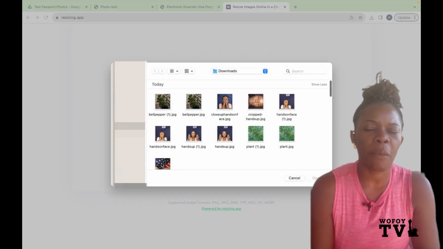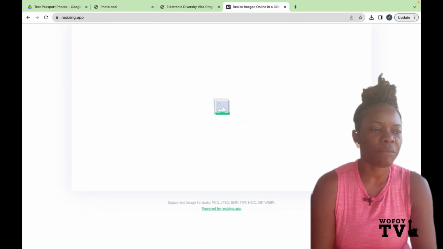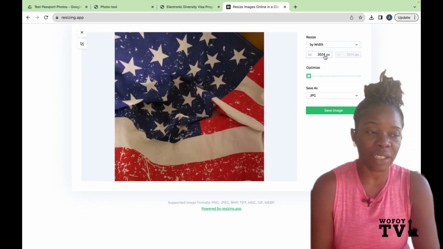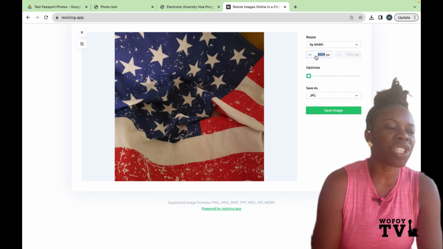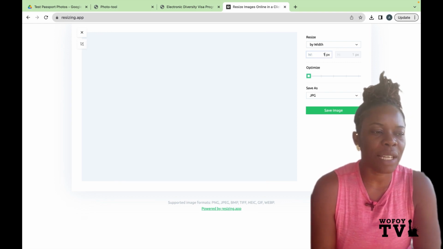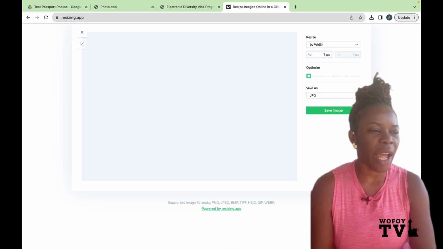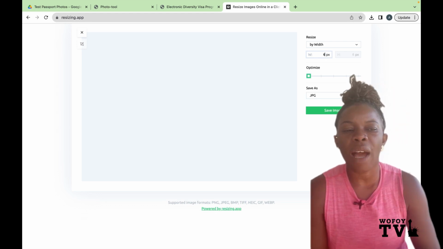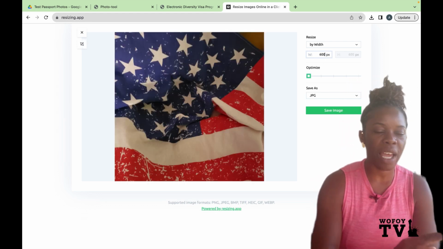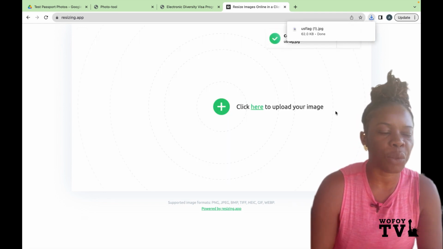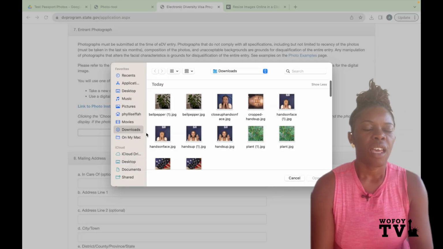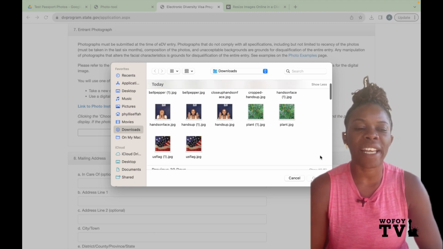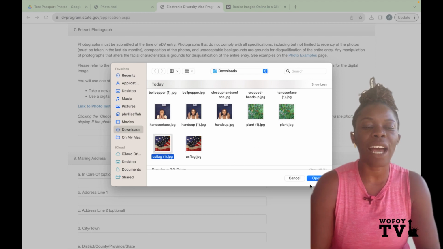Now let me try and crop the American flag photo. Okay, you see the pixels is 3024, so I'm going to change it to 600 by 600 pixels, and then we will try again, and then you will see. So my people, this is why I want you to understand. So now we have 600 by 600 pixels. I'm going to download that photo, and now that is the US flag. Then use the photo that I have now cropped, the one with the American flag. Okay, I am going to now use that.